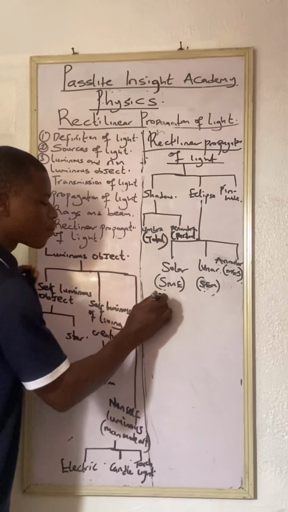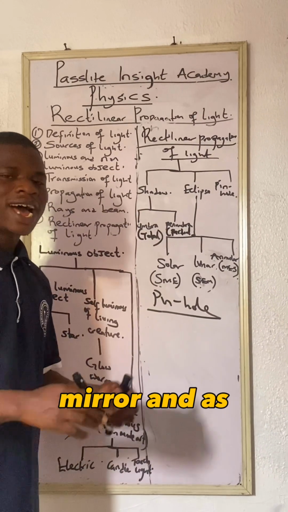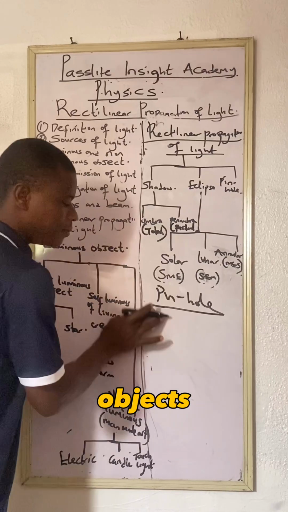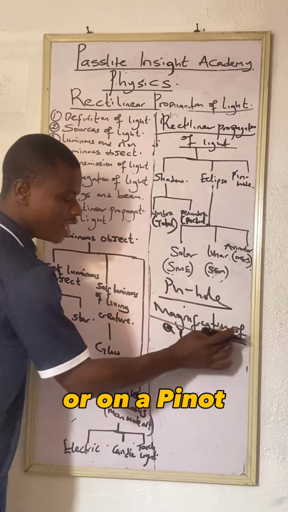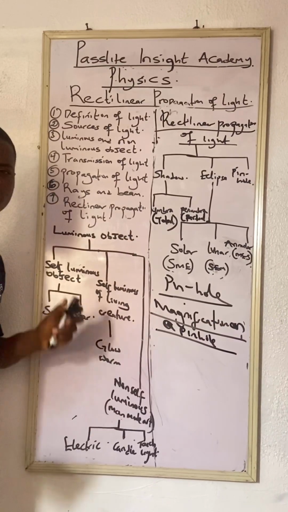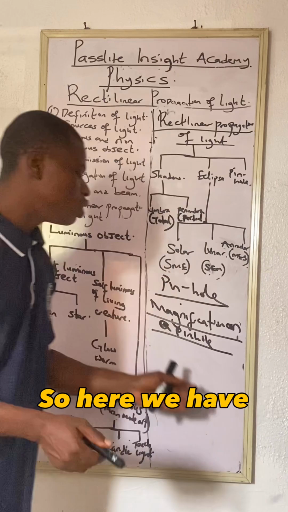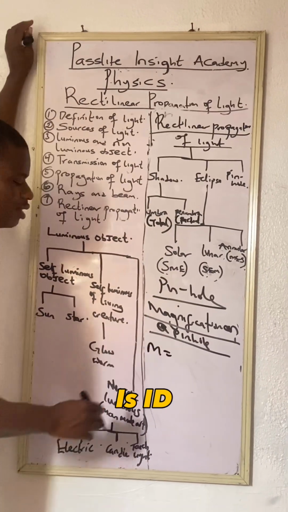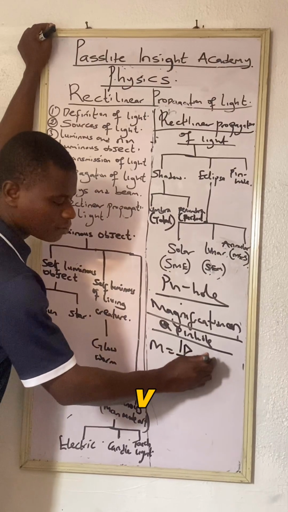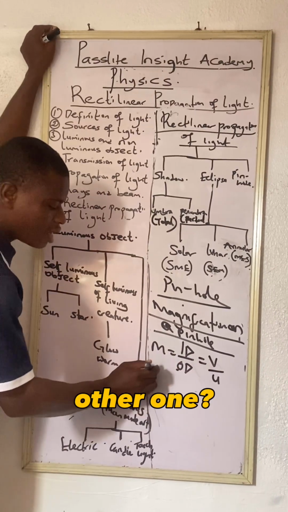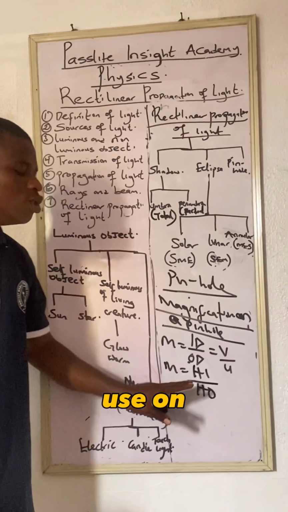So what is a pinhole? A pinhole camera is constructed with a screen, for seeing objects. Now, what is the magnification of a pinhole camera? Because a pinhole camera is something that produces an image. Here M means magnification, which is ID over OD. What is your ID? V. What is your OD? U. Then what is another one? M is equal to HI over HO. So these are the formulas that we use for magnification.